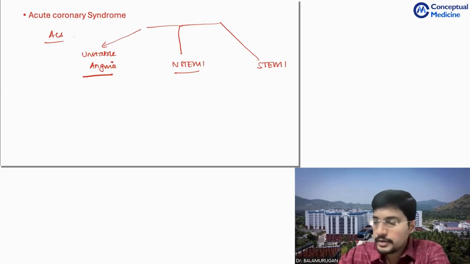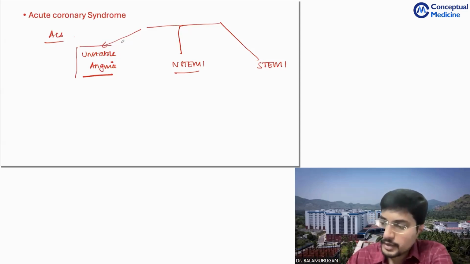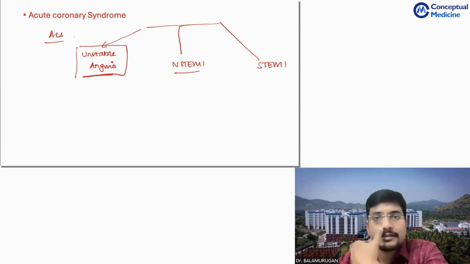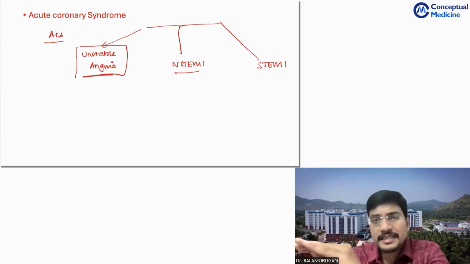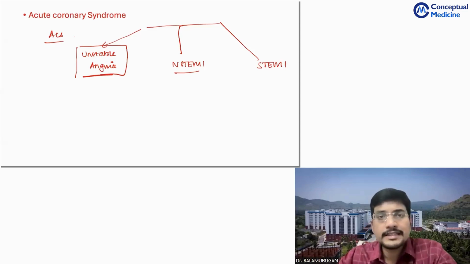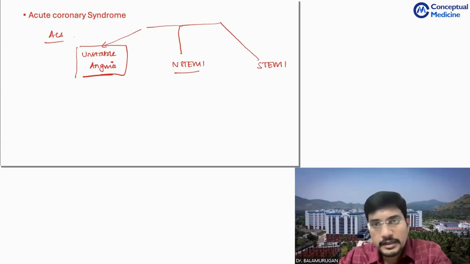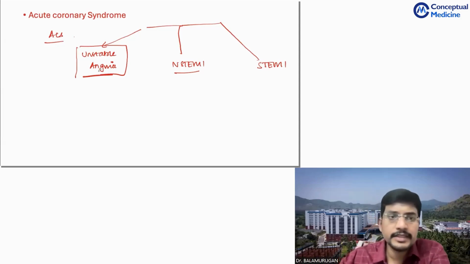In the era of high sensitivity troponins, this subset has been crushed to the lowest incidence possible, because even the slightest myocardial injury we can pick up with high sensitivity cardiac troponins. But this subset has been traditionally described, and we still see patients with unstable angina.